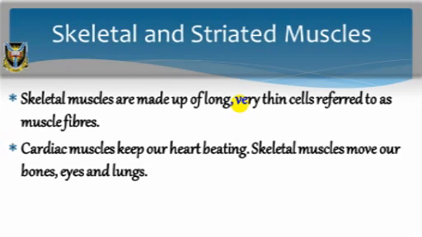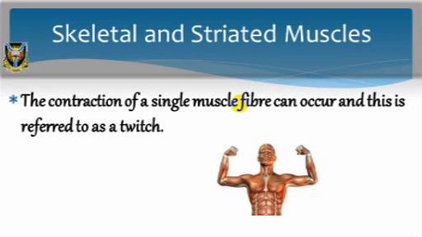Skeletal muscles are made up of long, very thin cells, referred to as muscle fibers. Human muscle fibers usually extend the length of the muscle and may be up to 30 cm long and from 0.05 to 0.15 mm wide. Cardiac muscles keep our hearts beating. Skeletal muscles move our bones, eyes, and lungs. The contraction of a single muscle fiber can occur, and this is referred to as a twitch.